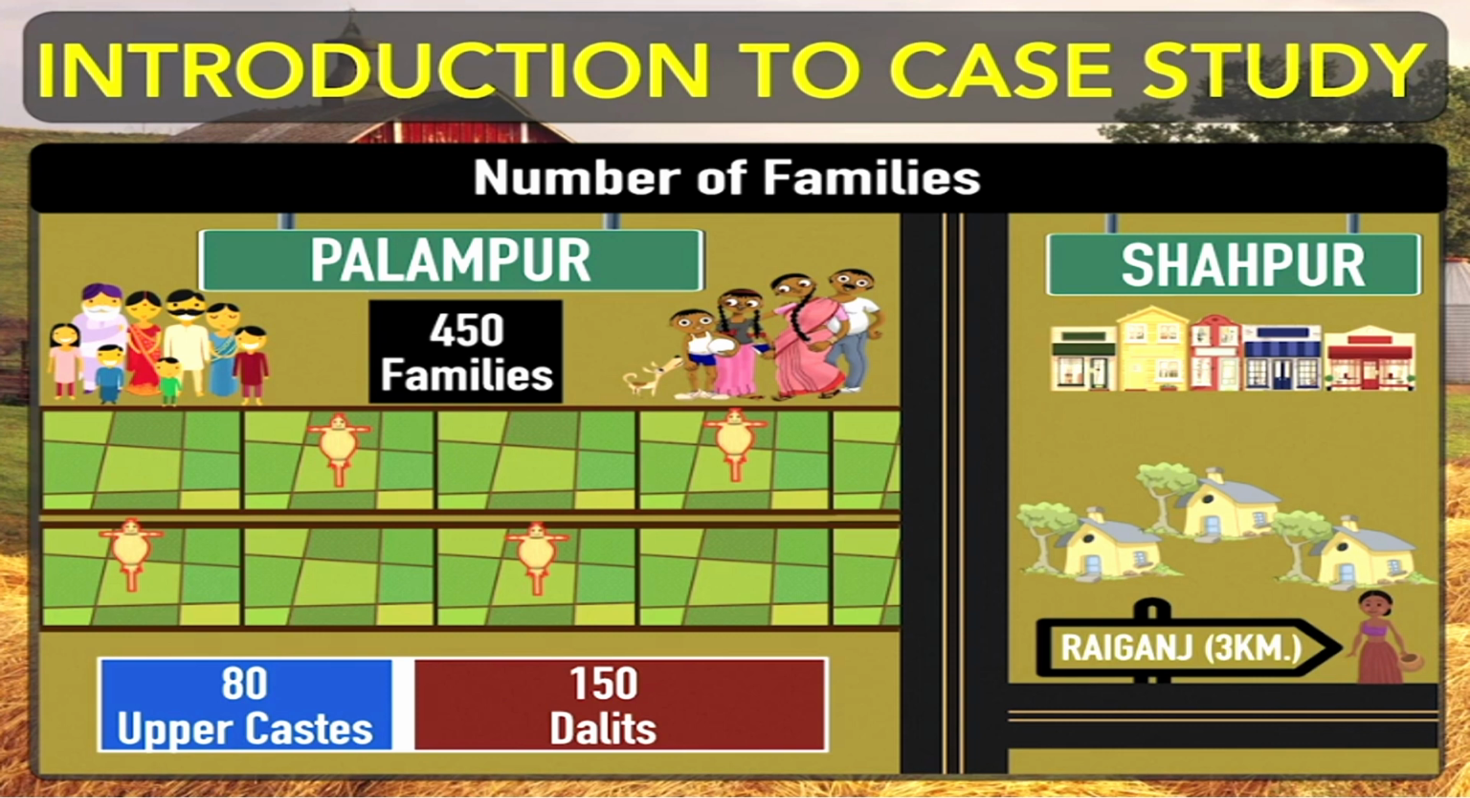And if you talk about the people who belong to Dalit families, approximately one third of the total number of families, 150 families, belong to the Dalit society, the Dalit class. They are leading a very difficult life. They are poor people. They do not have their own land area. They used to work on the fields of other people as landless laborers. So this is something about the number of families in village Palampur.